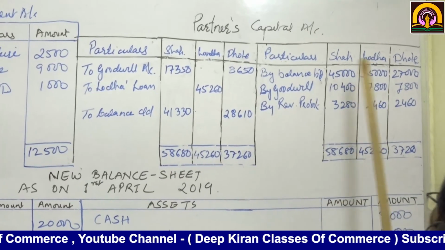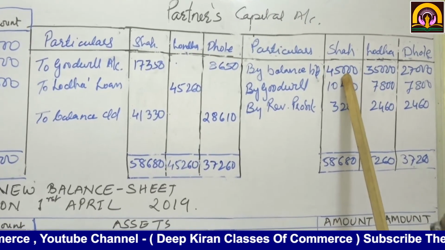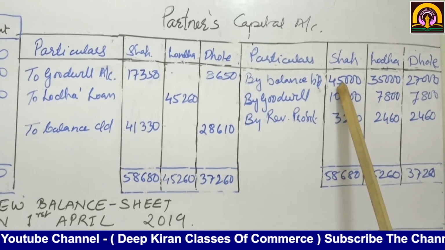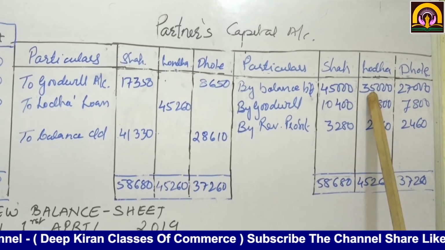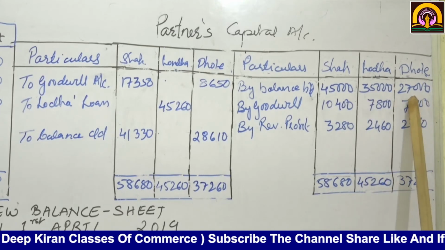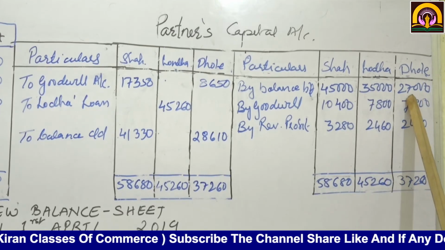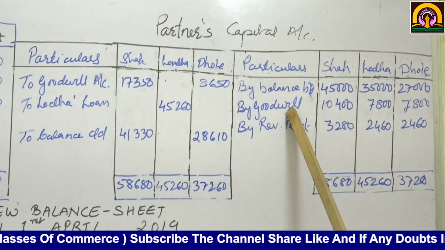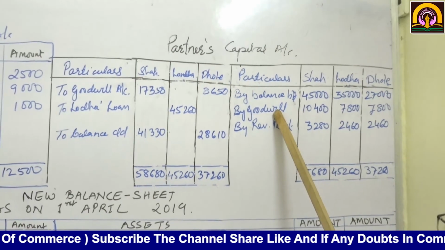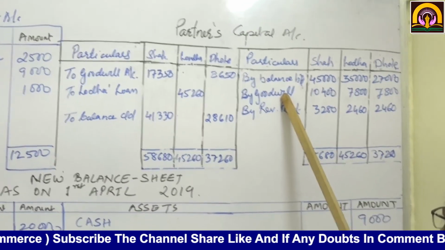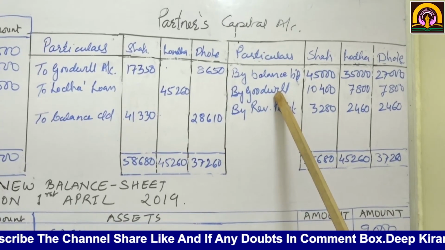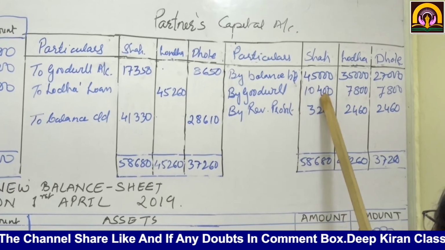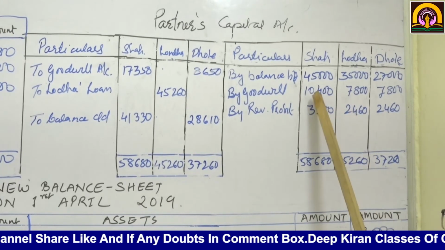See, as per the balances given to you in the balance sheet: Shah 45,000, Lodha 25,000, Dole 27,000. Then goodwill. Goodwill was raised by rupees 26,000. So goodwill account is debited to all the partners' accounts.